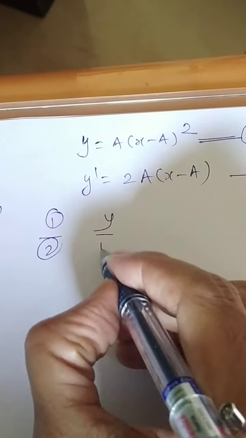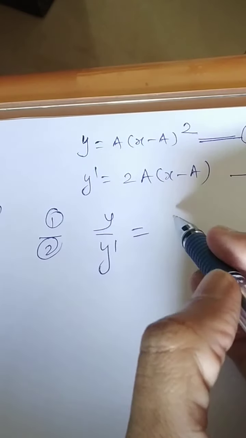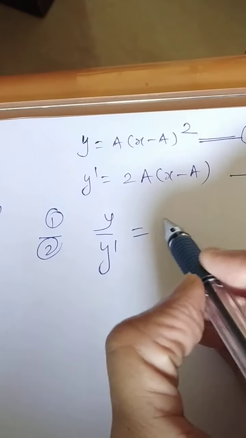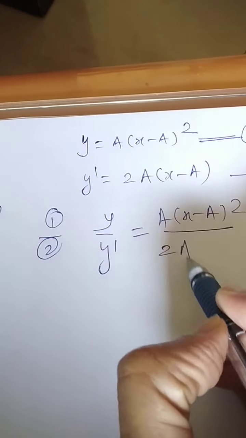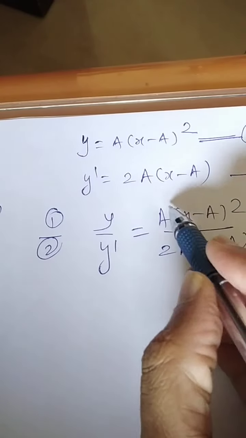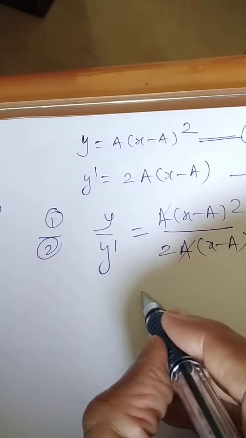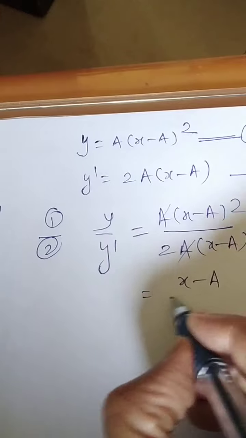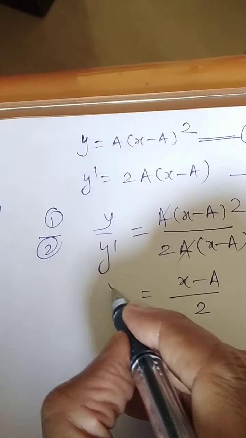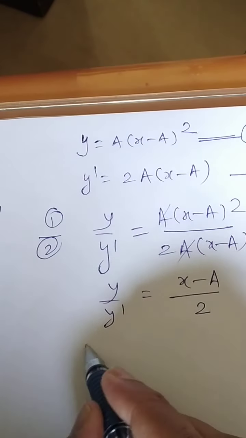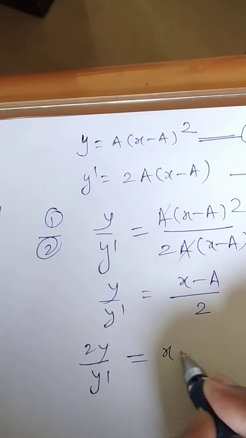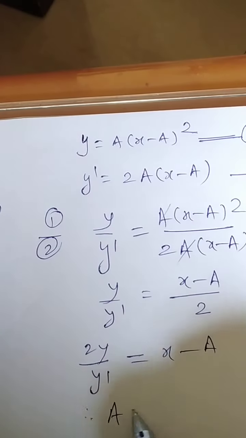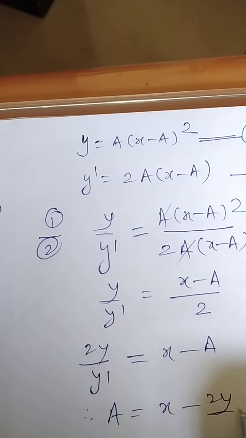It will be y upon y dash will be equal to, if you look at this expression, a x minus a the whole square, 2 over here, here it is a x minus a. So this a will cancel and you are left with x minus a by 2. This is y dash. Cross multiply: 2y upon y dash will be equal to x minus a. Therefore the value of a is equal to x minus 2y upon y dash.